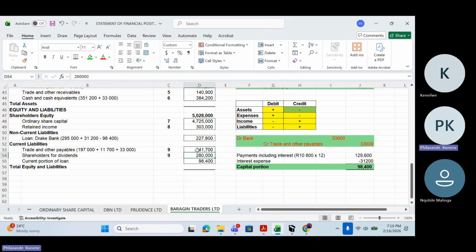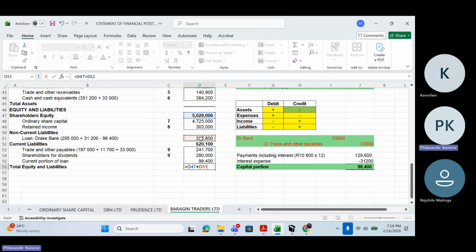Okay, thank you. And then I can get the total of these three amounts, which is 620,100.